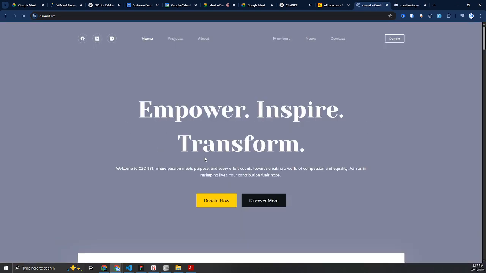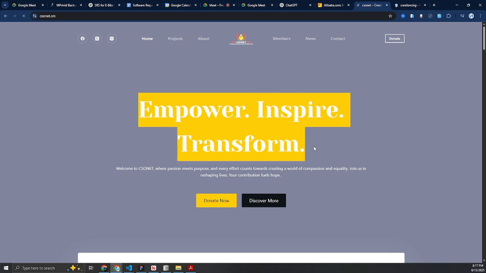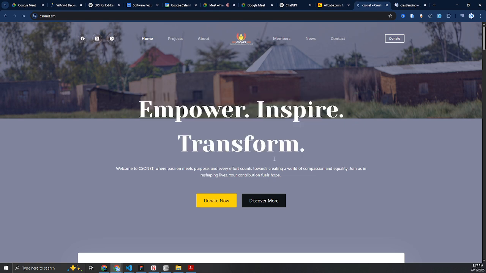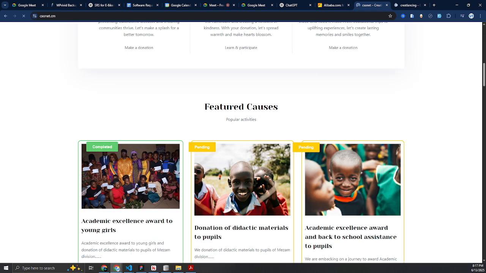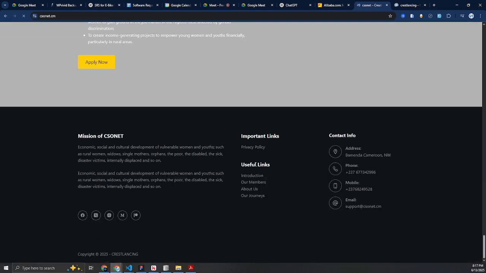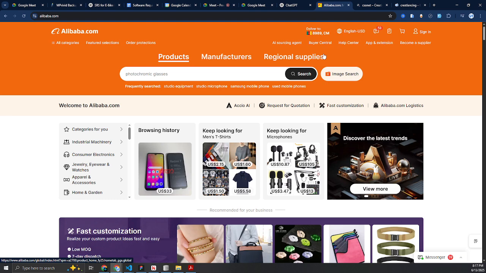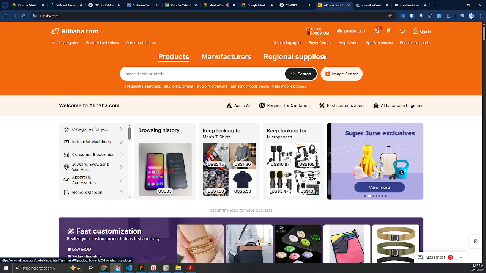So this is just an example of a website that focuses on NGO and donation, where people can come to the website to donate money, or maybe view projects or donations that they can make to a specific NGO firm and others. So there are different types of websites, like I said. There are e-commerce websites, NGO websites, school websites, shipping websites or logistics websites. There are tons and tons of websites that actually exist.